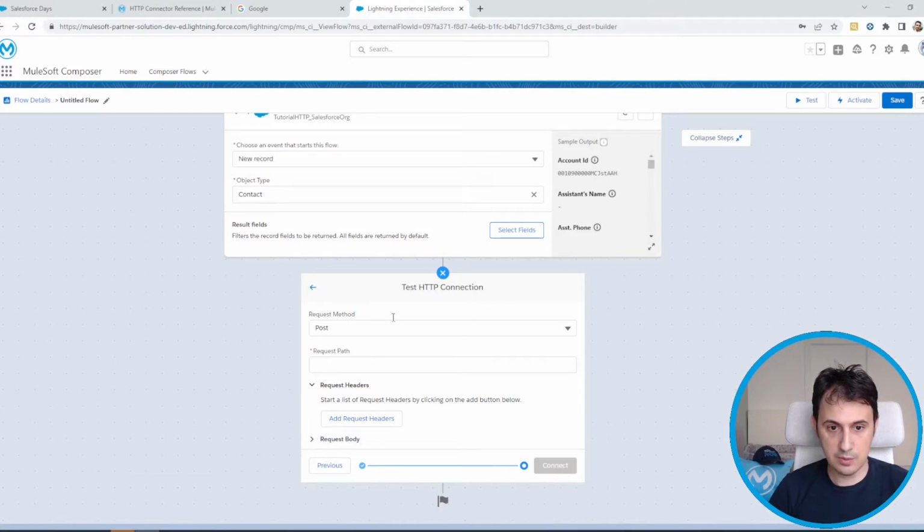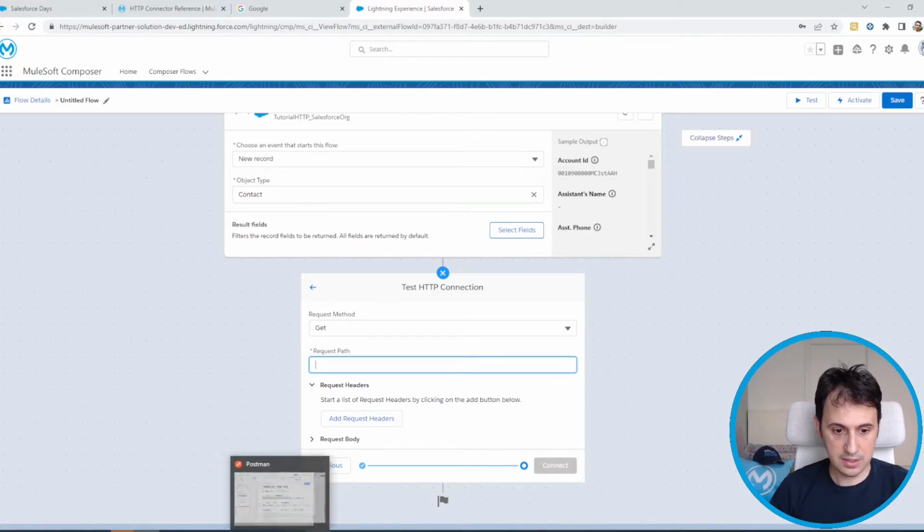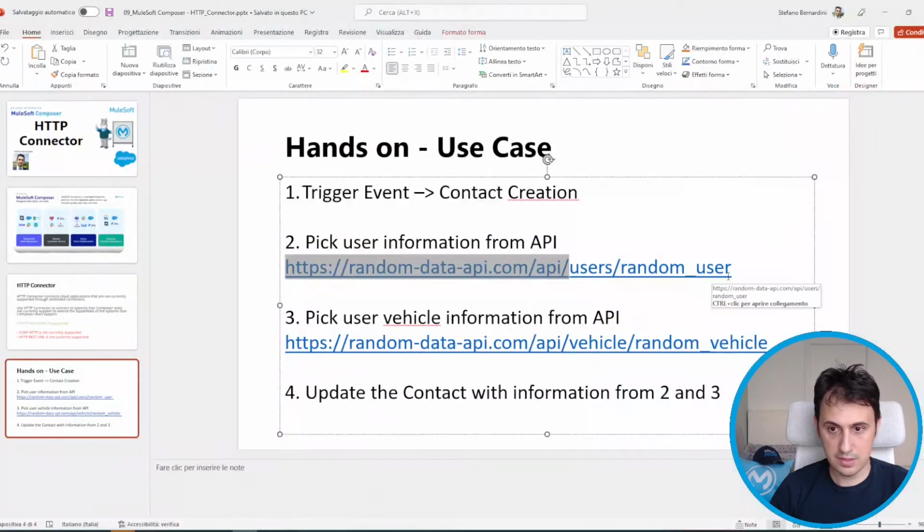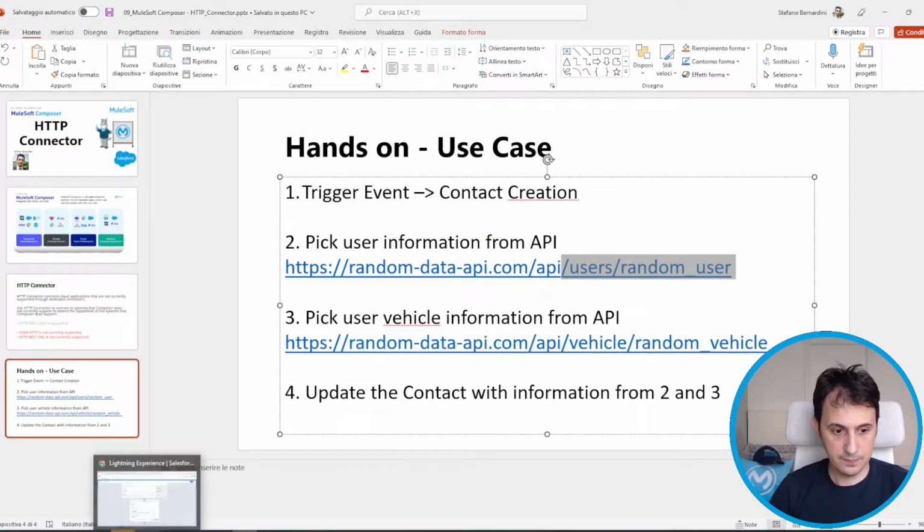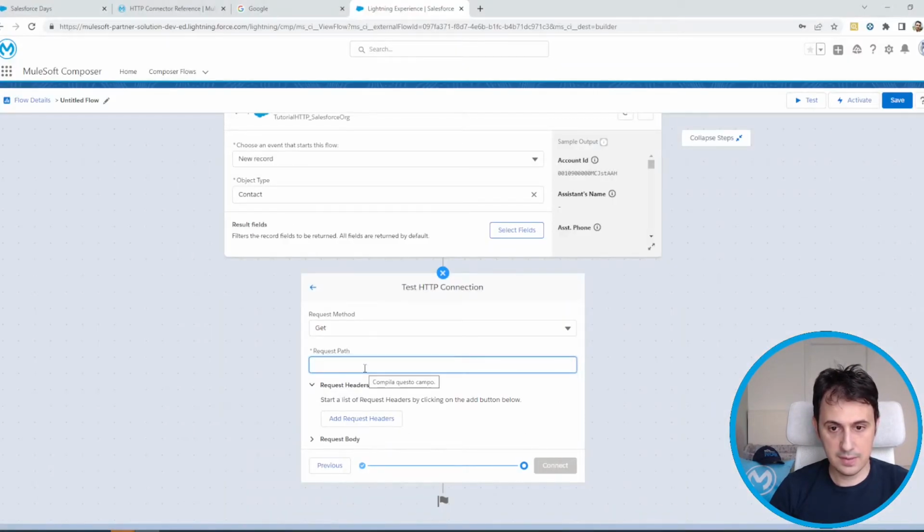Let's select a request to test the HTTP connection. I don't want the POST method, I want the GET method. Okay. The request path is this one, user. Okay, because the path is base URL plus URI.